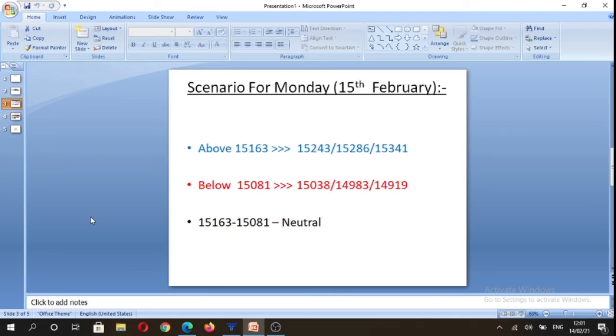Based on the daily time frame, what is likely to happen on Monday is that above 15,163 we can trade towards 15,243, 15,286 levels, and potentially 15,341 levels, and below 15,081 we can trade towards 15,038 and 14,983 and potentially 14,919 levels. And the neutral price range for Monday is going to be 15,163 to 15,081.